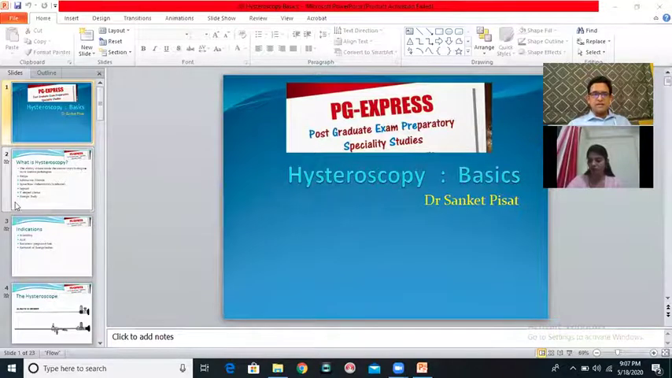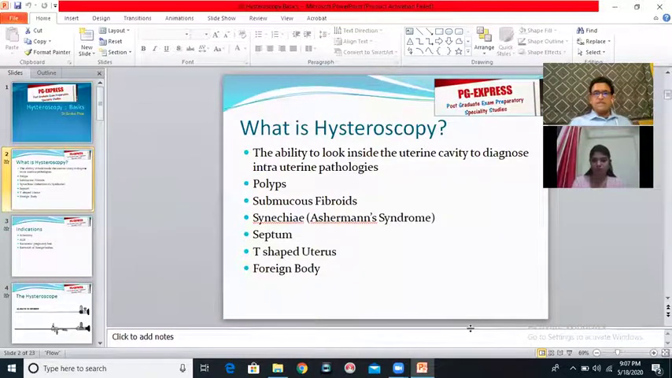So with that, let us begin today's session on hysteroscopy. First of all, I am not going to go into the very basics of it, but you all know already what is hysteroscopy: the ability to look inside the uterine cavity to diagnose intrauterine pathologies. Now, as far as the exam is concerned, hysteroscopy has quite a bit of importance in terms of theory exams as well as practical exams. At least of late, a lot more questions have been asked in the theory exam rather than the practical exam as regards hysteroscopy.